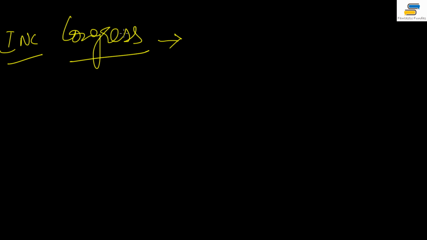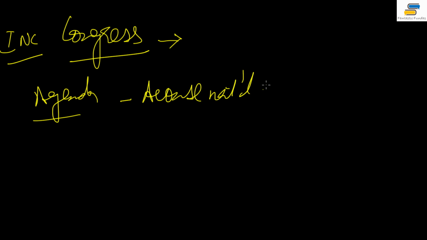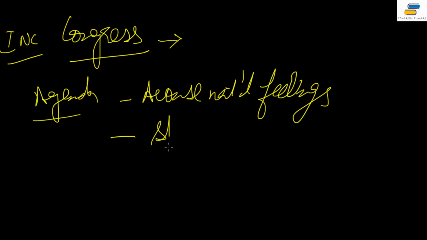I'll just leave you with two more things. The one thing is about the agenda of the Congress. The broader agenda of the Congress remained these things: number one, to arouse national feelings. Number two, to bring people into the sphere of politics, because Congress was having how many members?